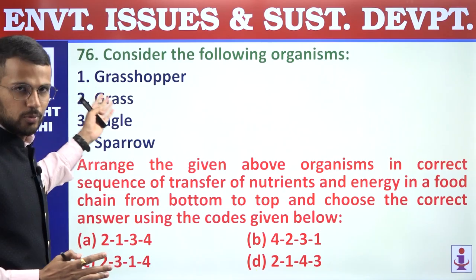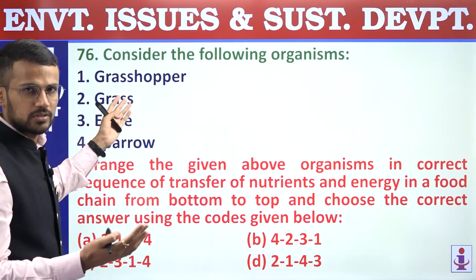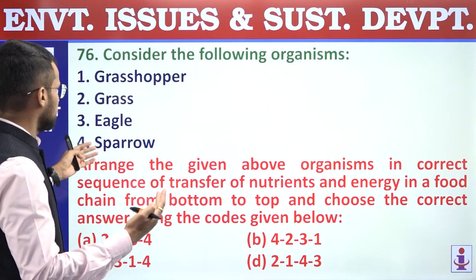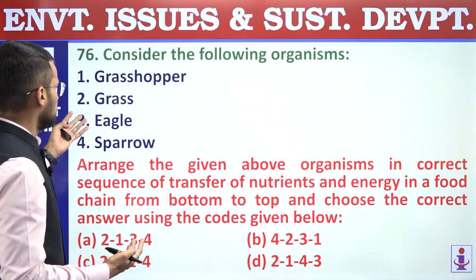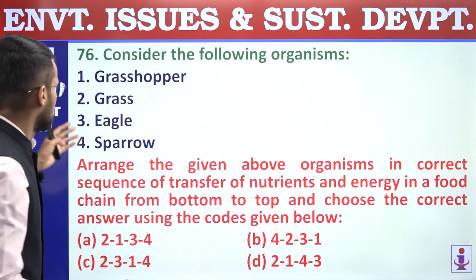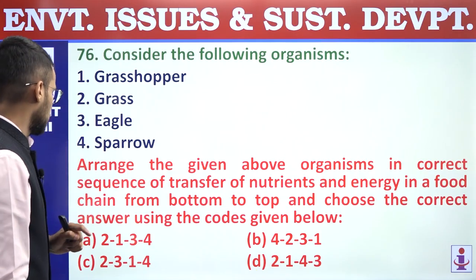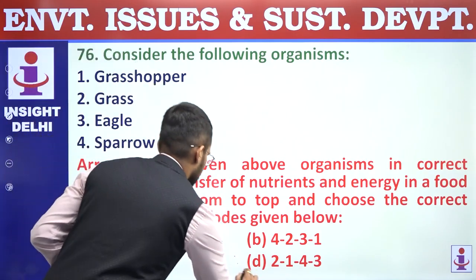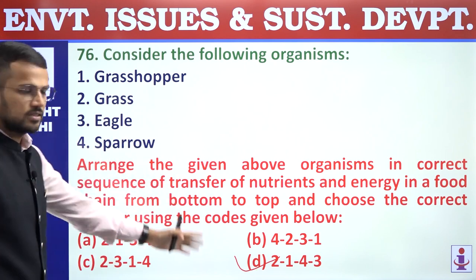So grasses are producers. Now grasses are being eaten up by grasshoppers. These grasshoppers may be eaten up by sparrow, and then sparrow will be a food for eagle. So answer should be 2143, which is mentioned in option D. Right? So answer is D, 2143. 76, answer is D.